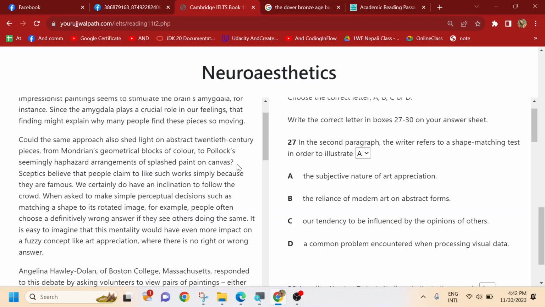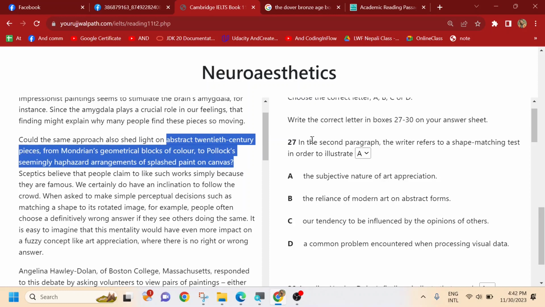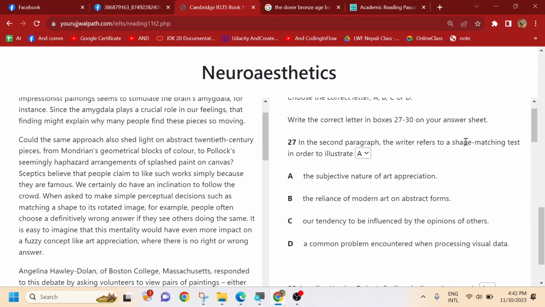So this information is not relevant to us. So we see shape matching test. You can directly search for shape matching if you can find it. So what you can do is quickly read without producing sound or with producing sound, no problem. Just search for the shape matching test, and you might skip some words.